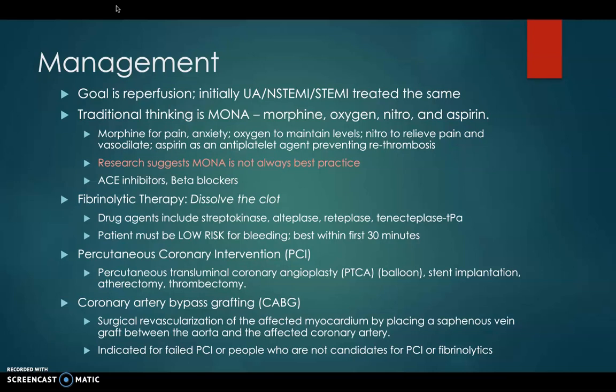PCI can refer to percutaneous transluminal coronary angioplasty or balloon angioplasty. It can refer to stenting, atherectomy, and thrombectomy, where the clot is either broken up or carved away from the arterial wall. And CABG refers to surgical revascularization of the affected myocardium by placing a saphenous vein graft between the aorta and the affected coronary artery, bypassing the occluded area. It's indicated for failed PCI or for people who are not candidates for PCI or fibrinolytics.